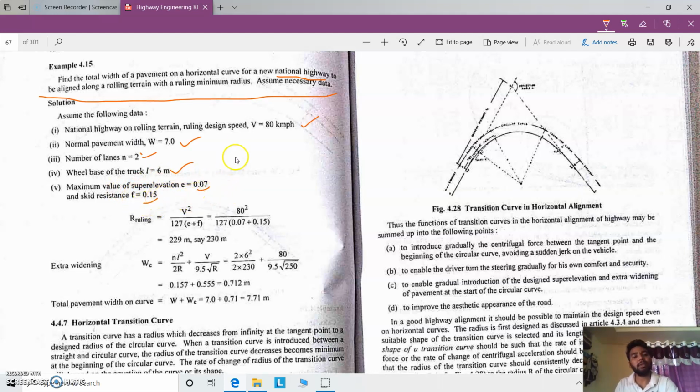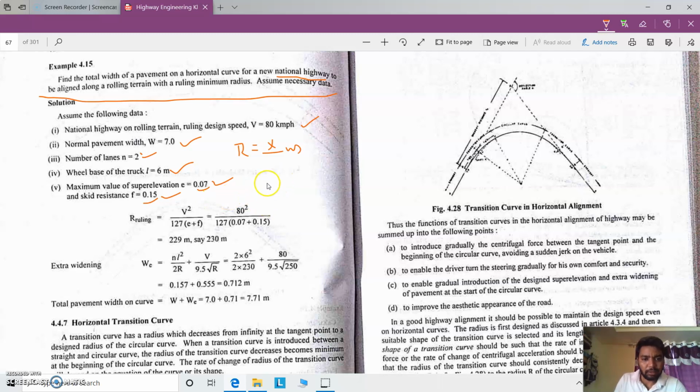This is considered because the radius of the curve is not given here. Since the radius of the curve is not given, we can calculate the radius of the curve, that is the ruling minimum radius, by considering super elevation and frictional force, because it is considered on the curve only. Whenever it is concerned with a curve, we have to remember the lateral friction value and super elevation values.